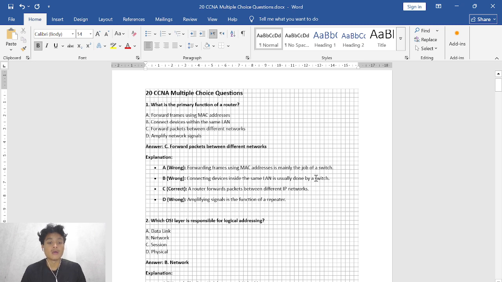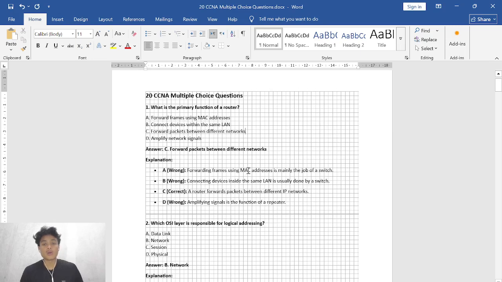C, correct. So the answer is C. Basically, a router forwards packets between different IP networks. So this choice is correct, forward packets between different networks. And D, wrong. Why is it wrong? Because amplifying signals is the function of a repeater,